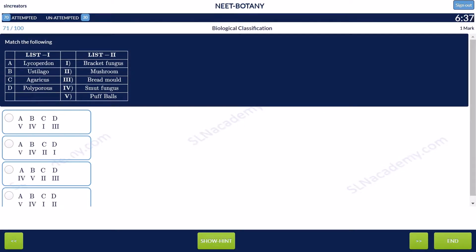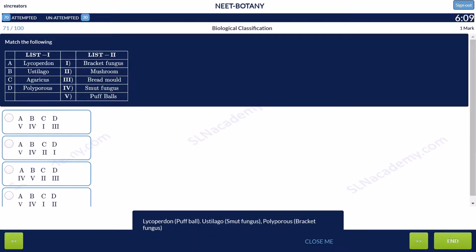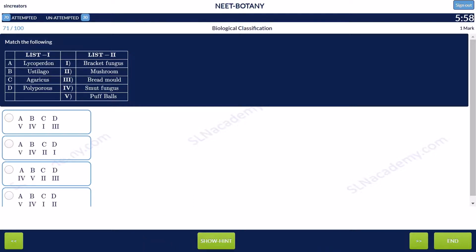Question 71. Match the following. List 1 have options such as Lycoperdon, Ustilago, Agaricus, Polyporus. List 2 have options such as bracket fungus, mushroom, bread molds, smut fungus, and puffballs. Lycoperdon is puffball, Ustilago is smut fungus, Polyporus is bracket fungus, and Agaricus is mushroom. And the answer is option 2.